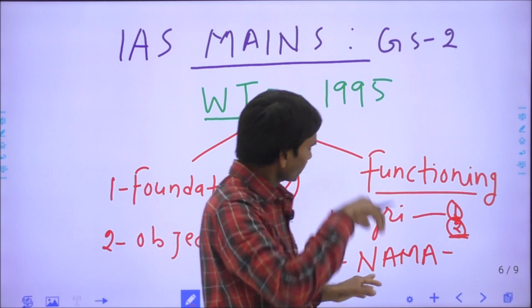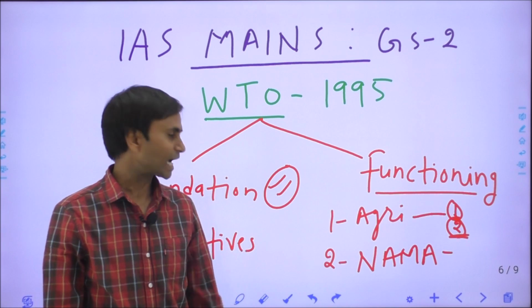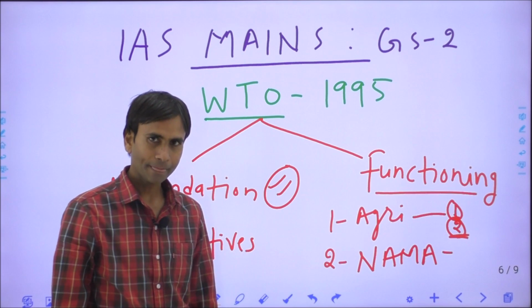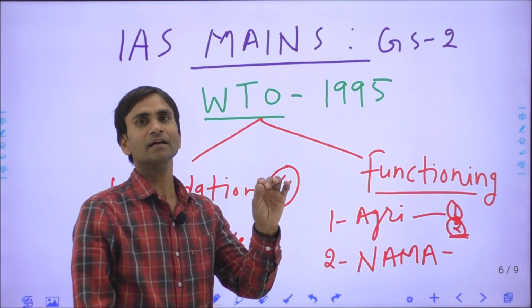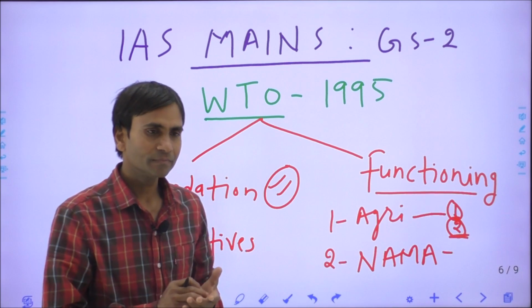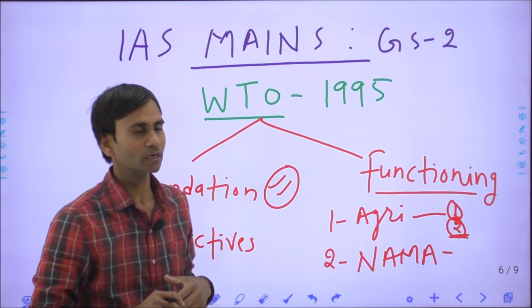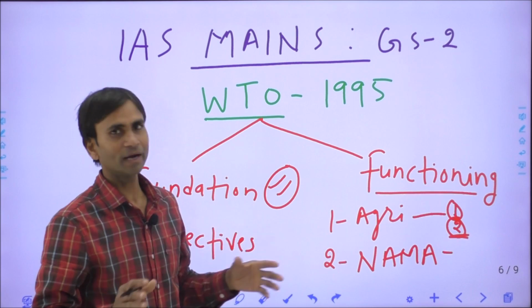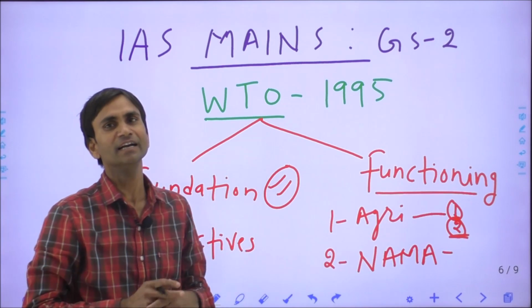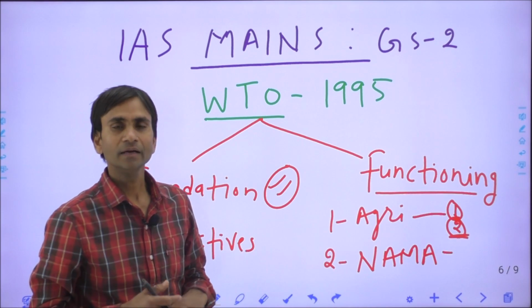Second is the manufacturing sector or industrial sector, which is called technically NAMA, non-agriculture market access. The Indian industrial sector is still facing challenges. First, we have a small size of industries, and after the foundation of WTO, India hoped that industrialization would increase in India, but it did not happen. And second, Indian